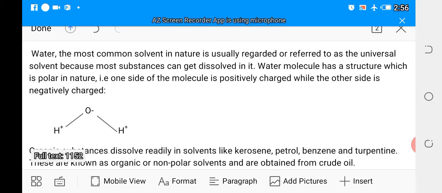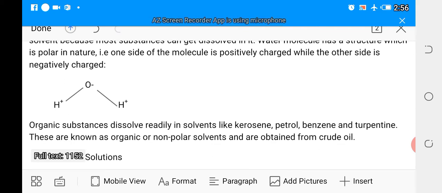So one side of the molecule, which is the oxygen part, is negatively charged, while the hydrogen part is positively charged. In this case, water has the ability to dissolve a lot of solute. As a result of this polar structure, water is an excellent solvent for electrovalent solids, such as mineral salts, mineral acids, and bases.